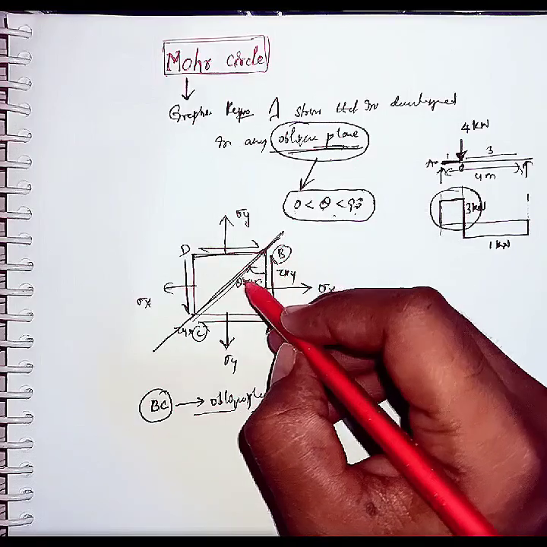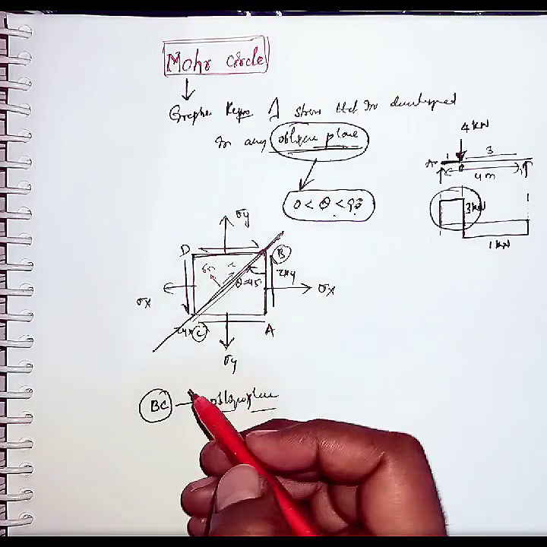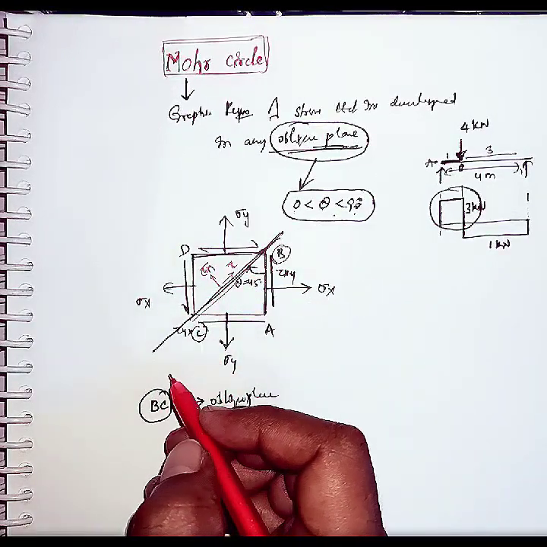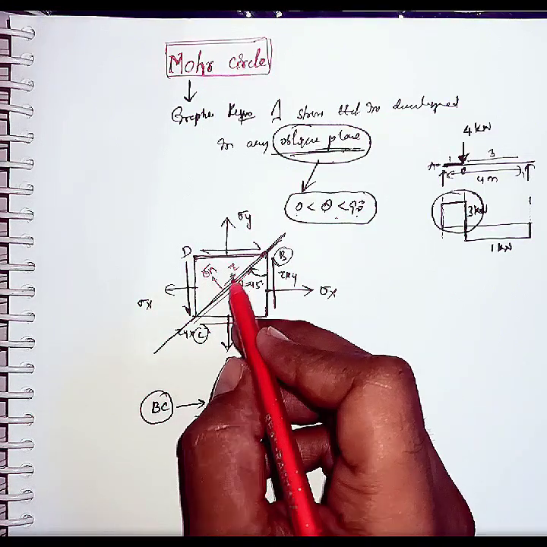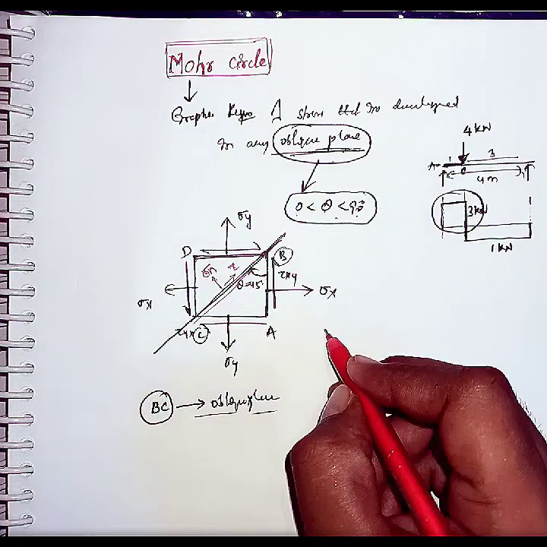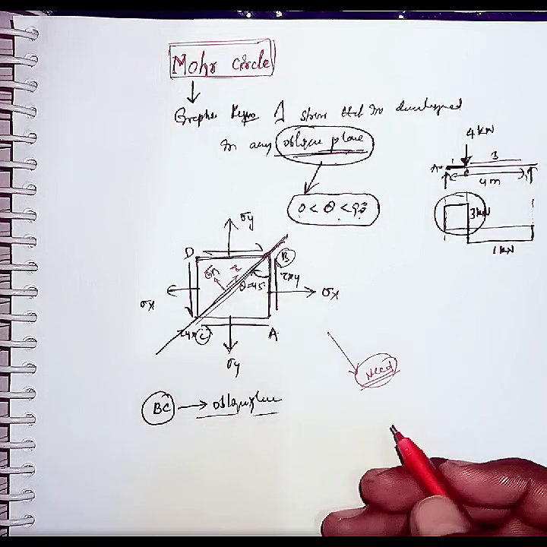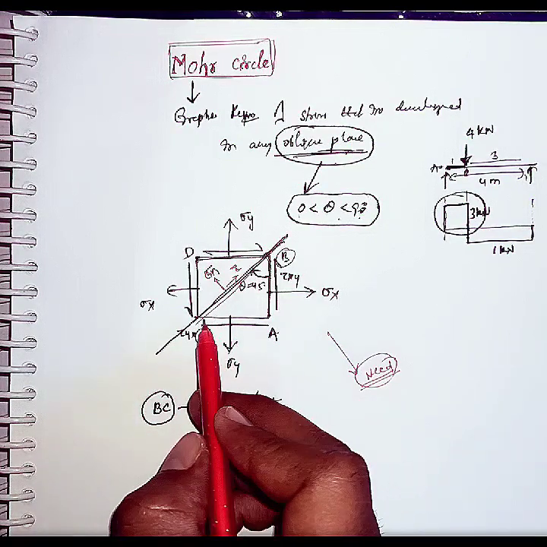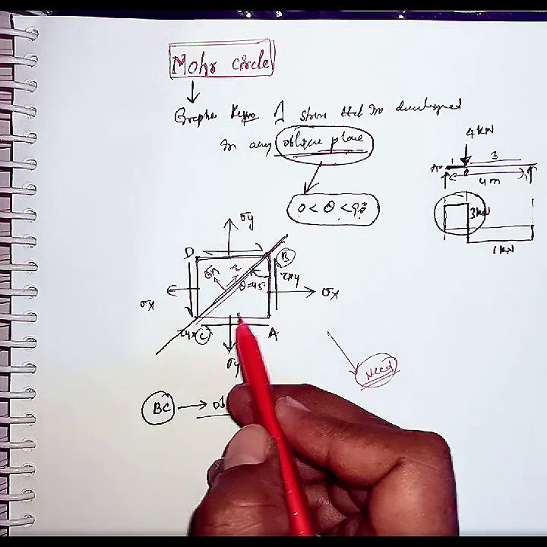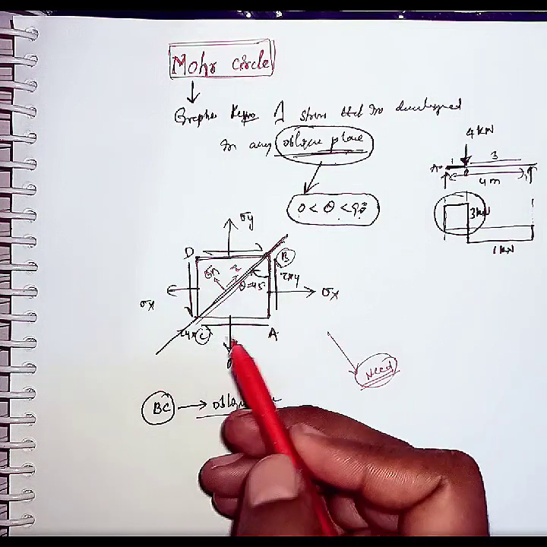Now in this oblique plane there exist some normal stresses and there exist some shear stresses. Yes or no? Now we should calculate these normal stresses and shear stresses. But what is the need of calculating them? Listen carefully. Why should we calculate them? Because before using this machine element in the application, we should know the stresses developed in this element, and we should compare the stresses with the strength of this beam.